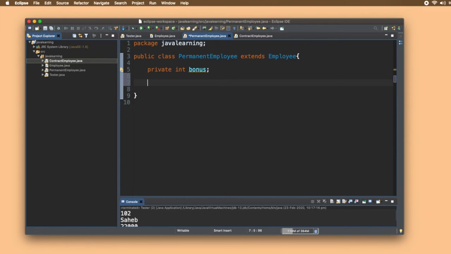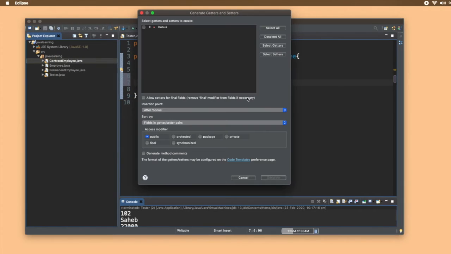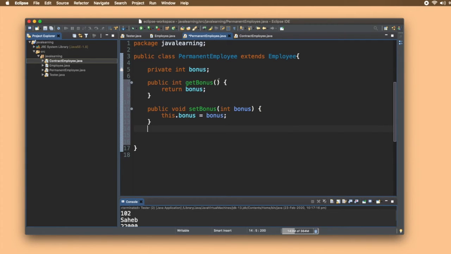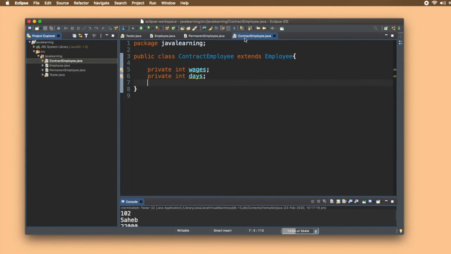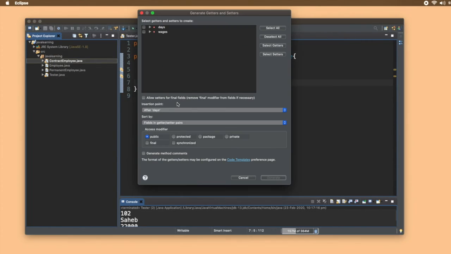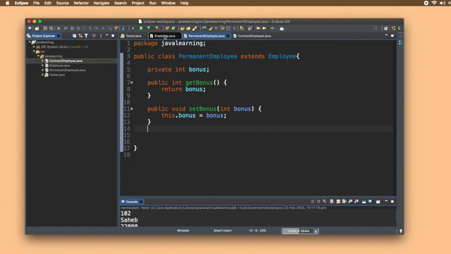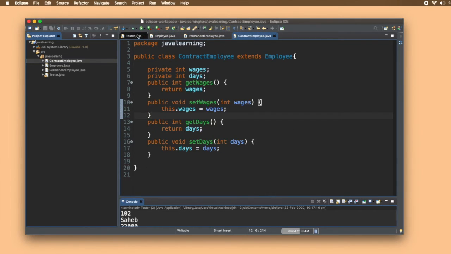See, let us create getters and setters for these private fields. For every private field, make sure you create getters and setters. So go to source and then create getters and setters. Select your variables and there you go. You can set the bonus and get the bonus from outside the class using the objects. There you go. We have created getters and setters for both of these classes. Now let's create an object for them.